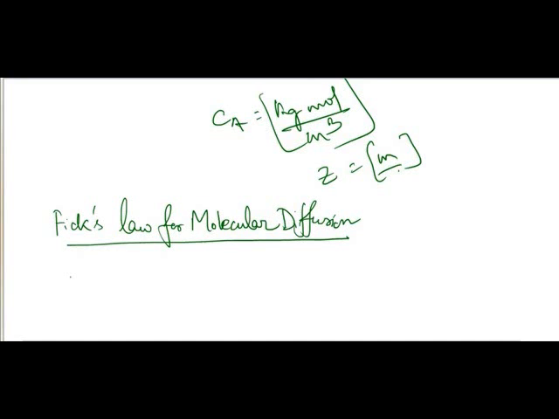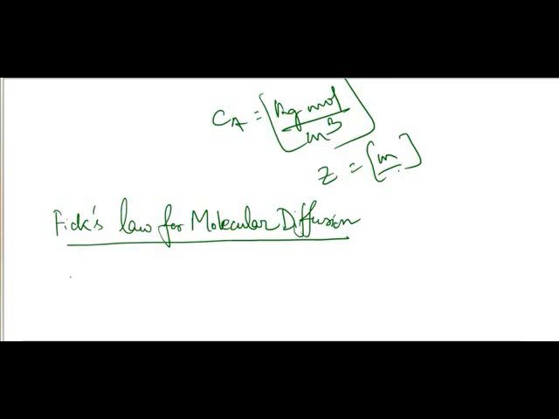In the first video we discussed general molecular transport equations. We discussed the rate of a transport process, which depends upon driving force per unit resistance. We got an idea about Fick's first law, which we will be discussing in this video in detail. We discussed the molecular diffusion equation for momentum, heat and mass transfer. Now this video is focused on Fick's law for molecular diffusion. We will take some examples of mass transfer processes and we will be discussing the turbulent diffusion equation for momentum, heat and mass transfer.